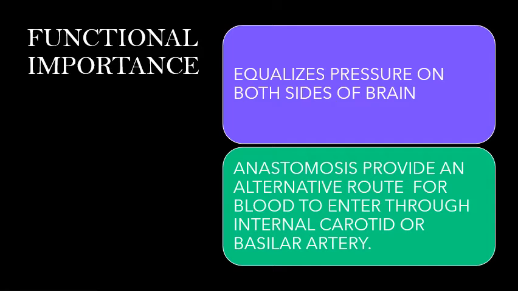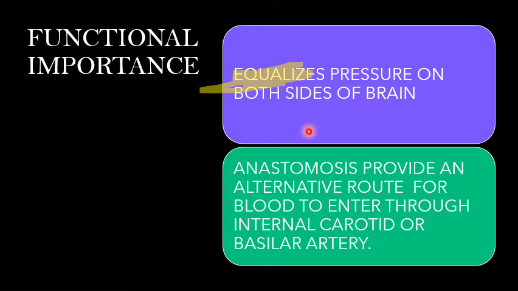The first thing to understand is it equalizes pressure on both sides of the brain. क्योंकि दोनों तरफ से डिवाइड होके दोनों तरफ ब्लड सप्लाई जा रहा है, ये ब्रेन के दोनों तरफ जो ब्लड फ्लो का प्रेशर है उसको मेंटेन करके रखेगा. Okay, here I am talking about the pressure of blood flow on both sides of the brain.